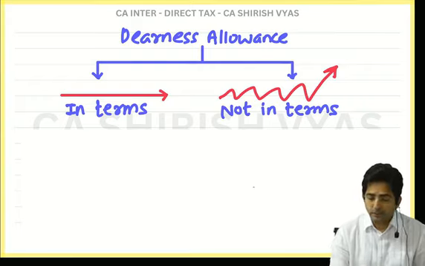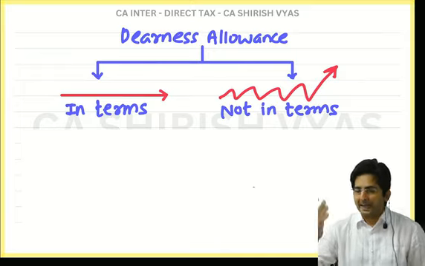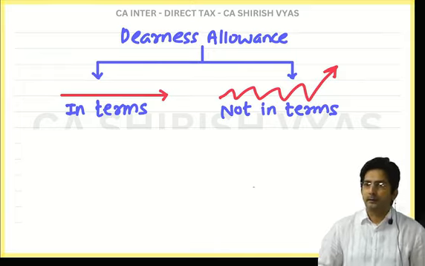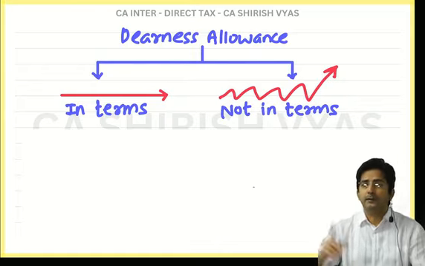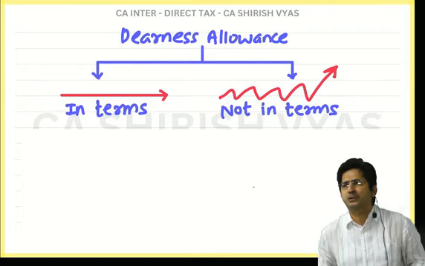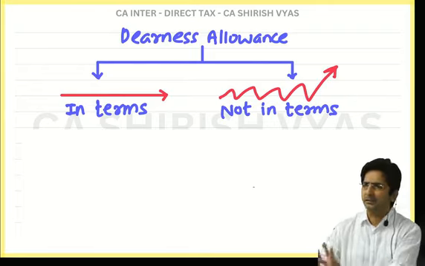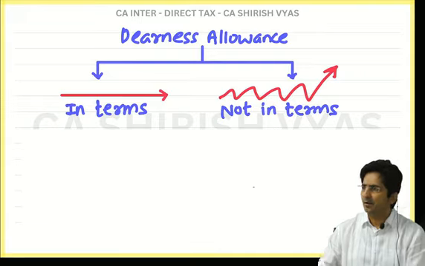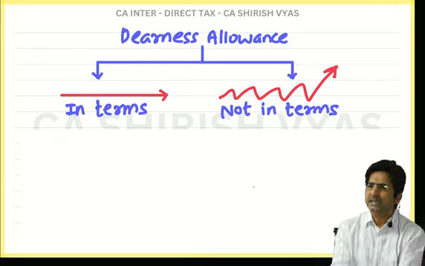No, that is okay. See, anyways, for a student, what difference does it make? In actual life, the employee is affected. His dearness allowance will fluctuate according to inflation or whatever, he is affected. As a student, what difference does it make to us? As a student, we are solving the question. So in the question, whether the DA is in terms or not in terms, as a student, you have to write it in the statement because it is taxable.